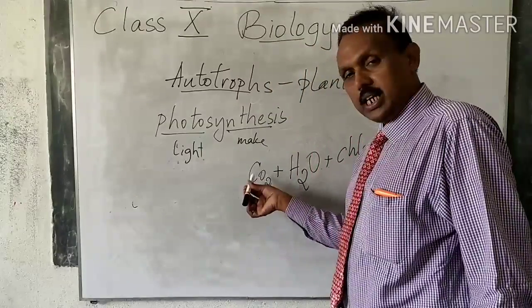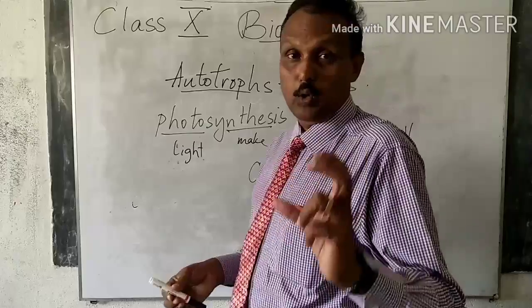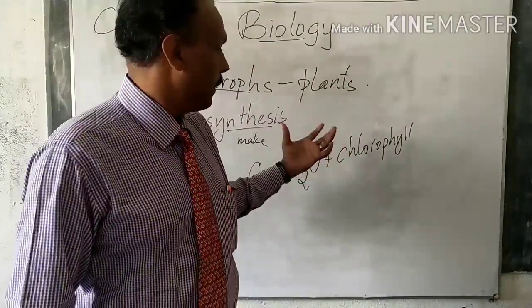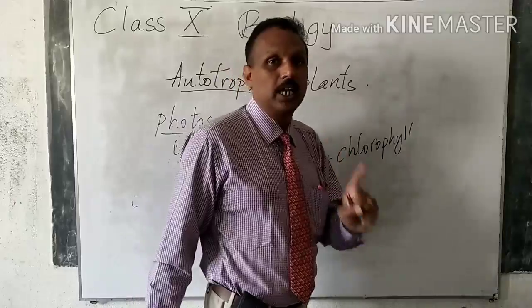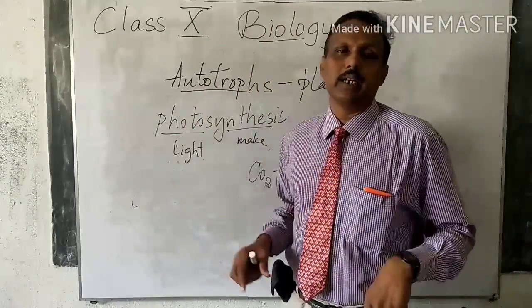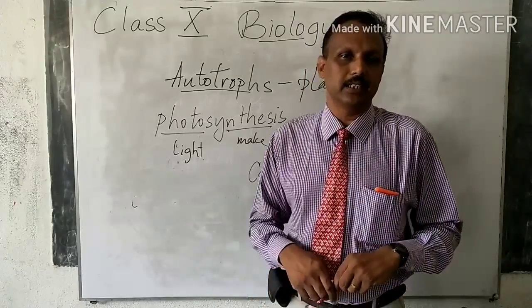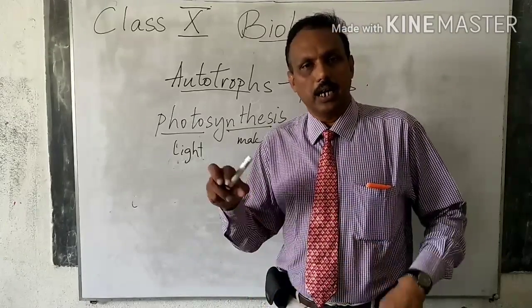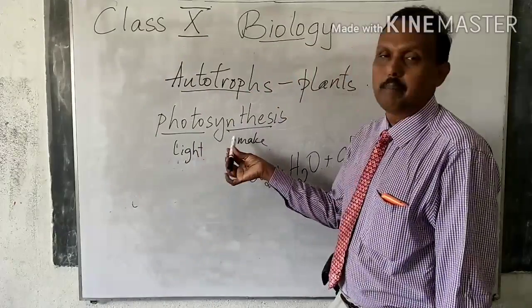So the plants take in carbon dioxide and water, then with the help of chlorophyll in the plants, they prepare their own food with the help of light, sunlight. That is why inside our room also, where we have a tube light in our house, if you keep a potted plant there, it will grow because it is getting light there. It takes the water and the nutrients from the soil. With the help of that light, it will prepare food.